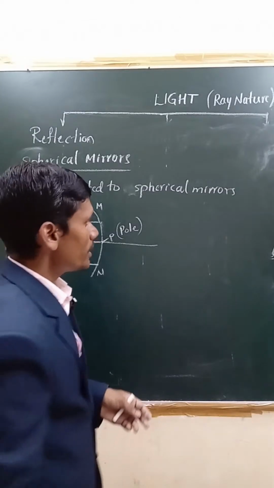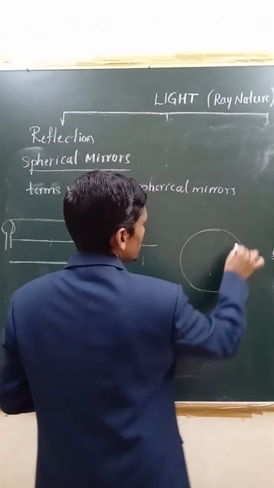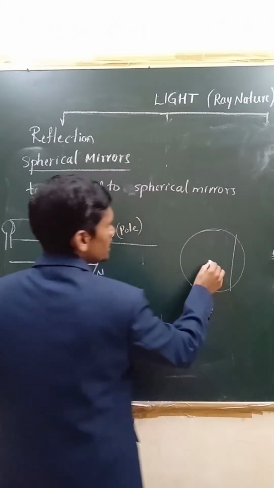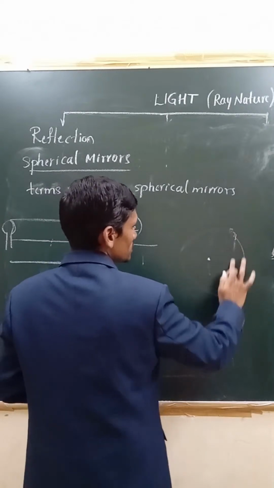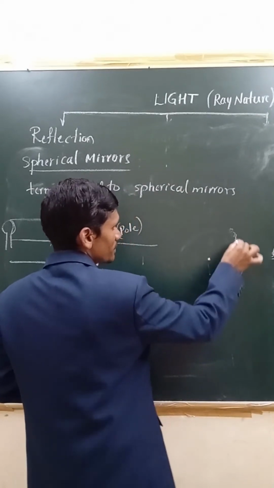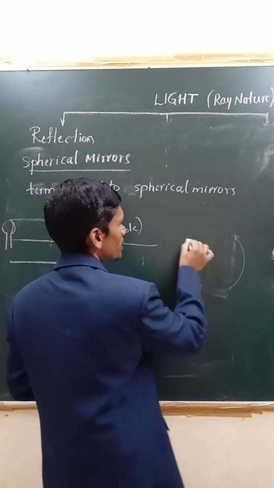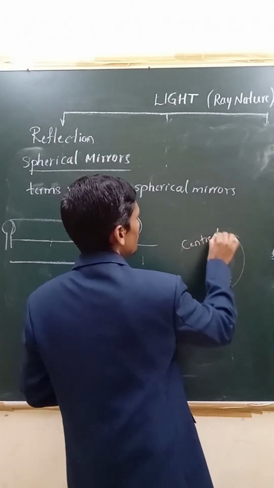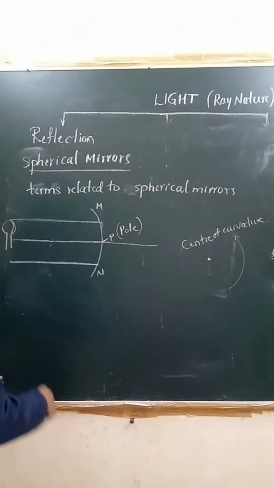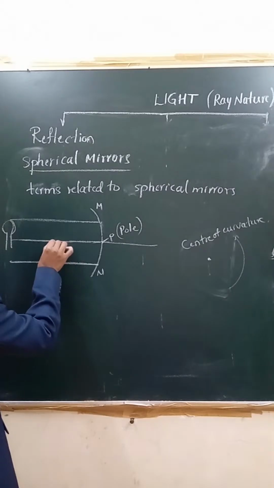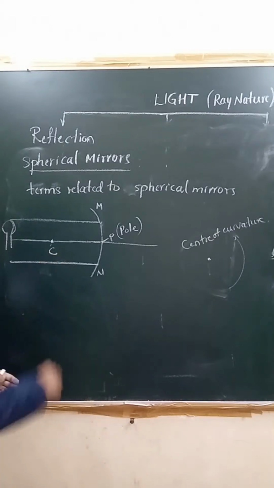Now this mirror, how are we getting it? It is part of a sphere, right? This is a sphere and this mirror is part of it. This sphere has a center, right? We call the center of the sphere from which this mirror has come the center of curvature. That is denoted by C, right? Center of curvature.